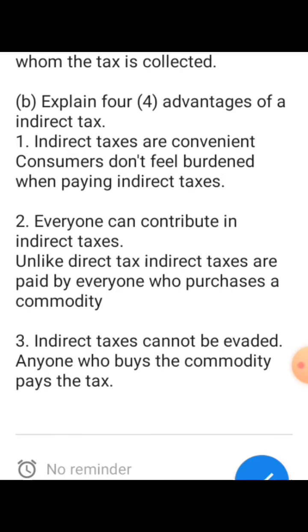For example, when they increase taxes on mobile money transactions, that is an indirect tax. You're actually paying the tax by using credit or internet and the like. Indirect taxes cannot be evaded. Anyone who buys a commodity pays the tax. You cannot escape indirect tax, because we buy commodities. Remember, indirect tax can be added upon any commodity that we consume, like credit, data, airtime, mobile money, and the like.